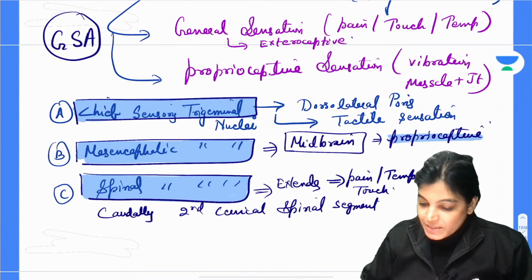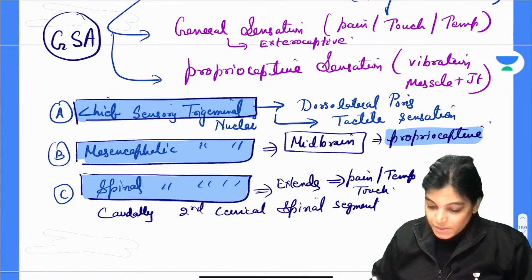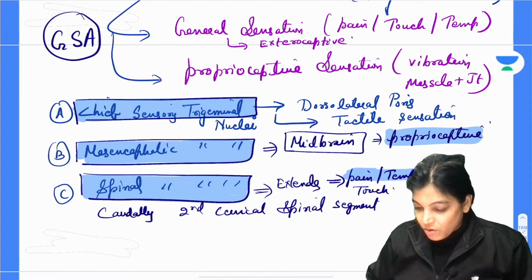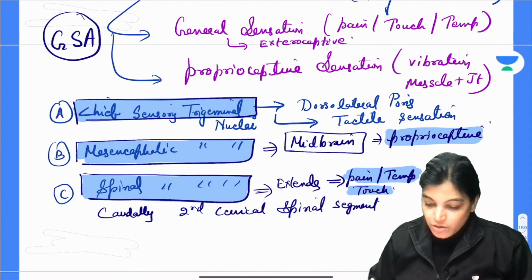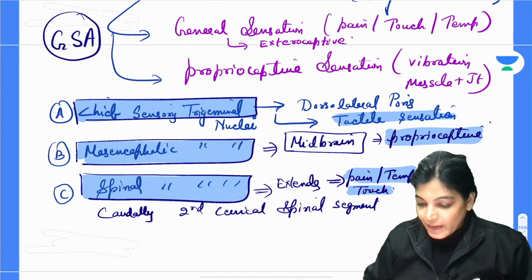So mesencephalic is basically for proprioceptive sensation, spinal is mainly for pain and temperature and also touch. Chief is mainly for tactile sensation.